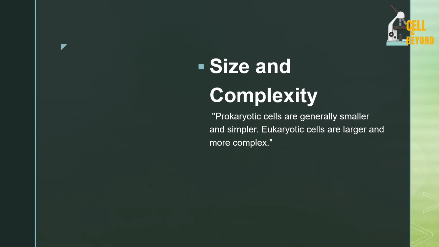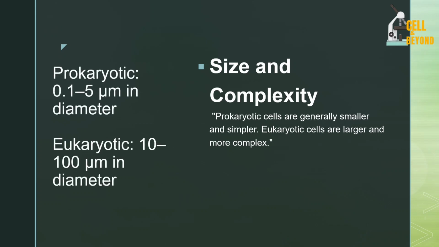Now let us look at their sizes and complexity. How complex are they? Prokaryotic cells are generally smaller and simpler. I showed you the image a while ago of how they look. Prokaryotic cells are very, very small, while eukaryotic cells are larger and more complex. Now look at the sizes on your screen. I told you this is the size of the prokaryotic cell, from 0.1 to 5 micrometer in diameter, how wide they are. And for the eukaryotic cell, from 10 to 100 micrometer wide. So I hope you understand that. You can see that the eukaryotic cells are way larger than the prokaryotic cells.